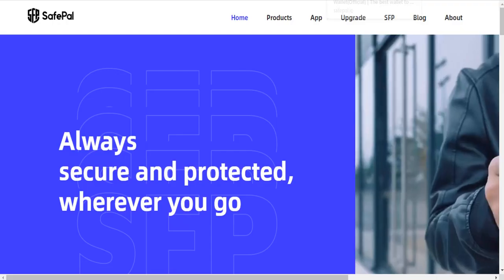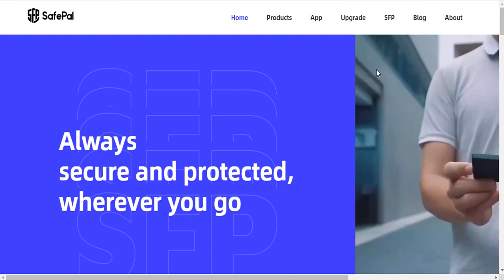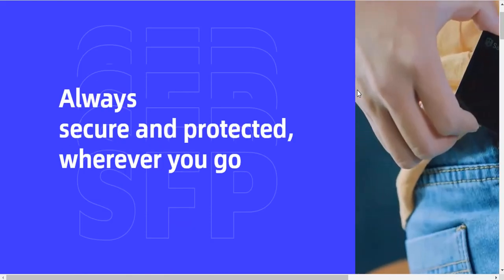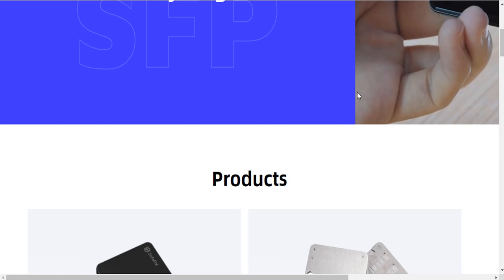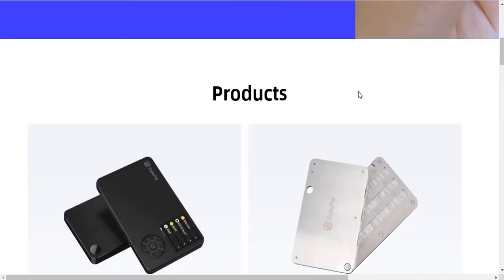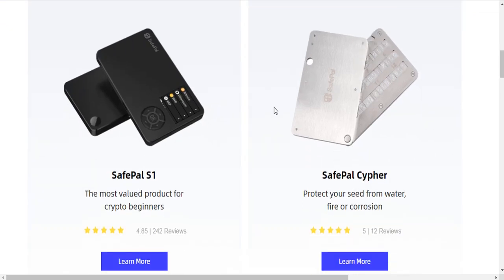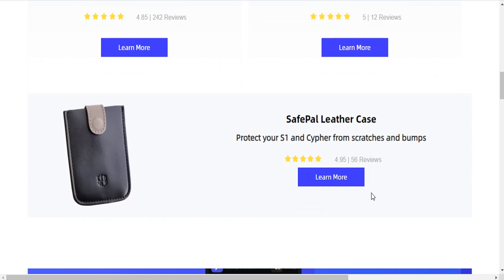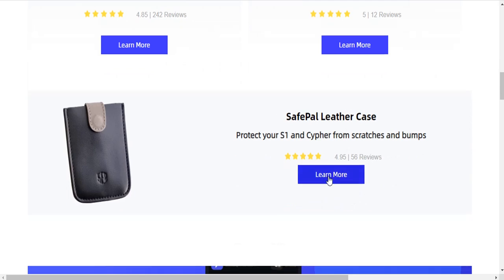Let me please open the site of the SafePal. Here you can see. This is the website of the SafePal, and actually SafePal is a crypto hardware wallet, and it produces hardware wallets like this, SafePal One, SafePal Cypher, and some other hardware wallets and leather case too.